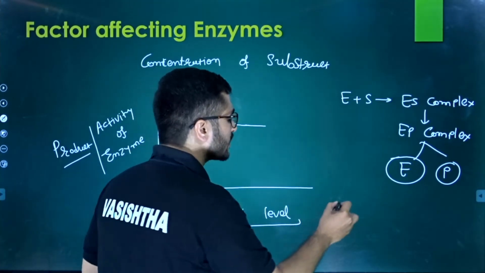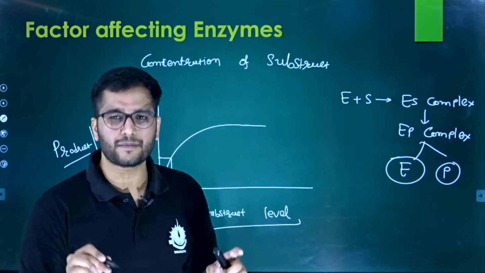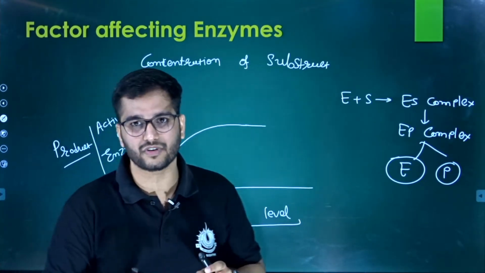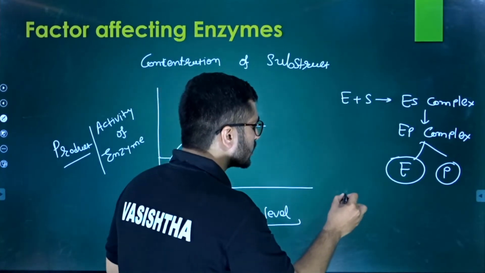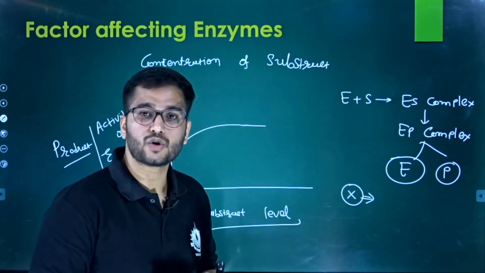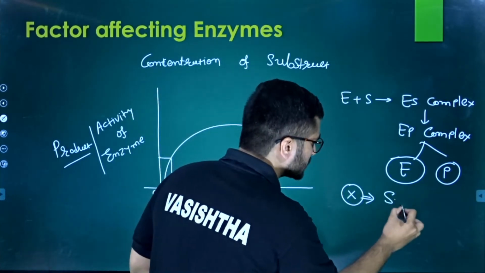Maybe this is just a hypothetical situation to understand the phenomenon and this graph. Say you have X amount of enzyme and X amount of substrate.